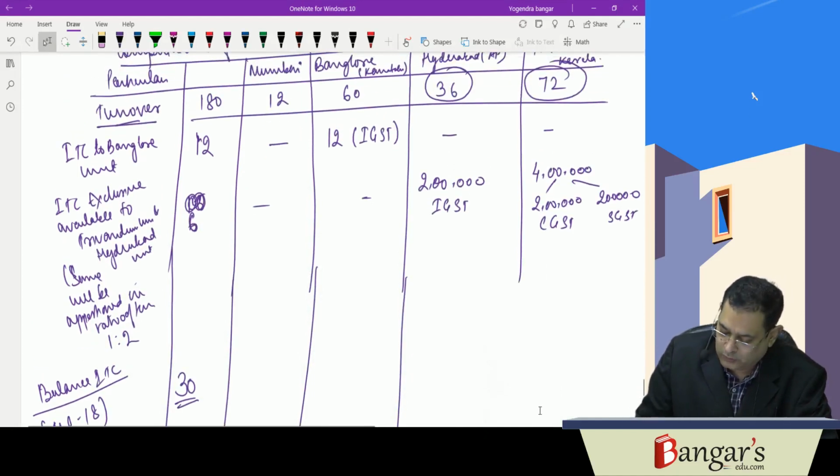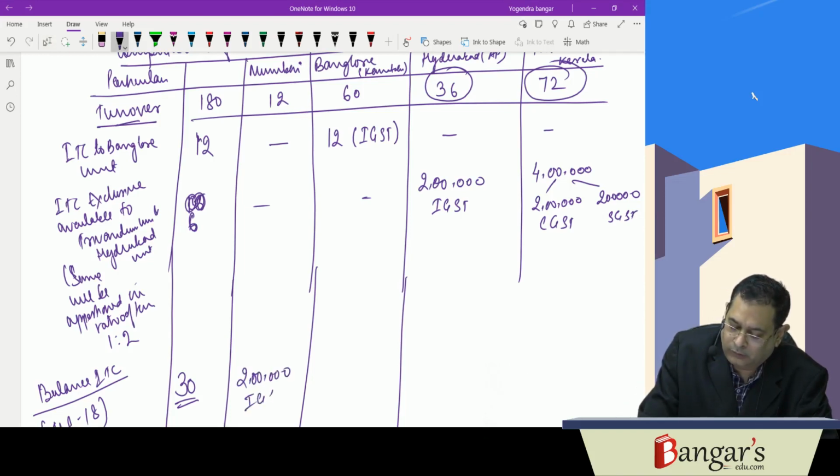So 30 divided by 180, the total turnover, into 12. That is 2 lakhs. It will be distributed as IGST. Then 30 divided by 180 into 60, that is 10 lakhs. That will also be IGST.